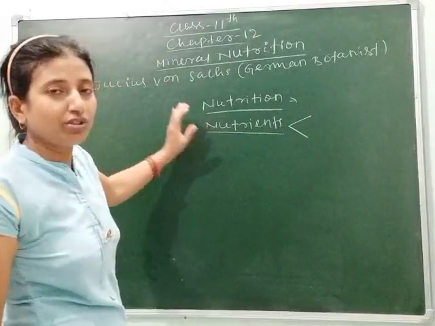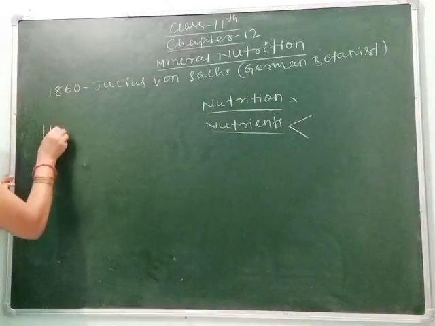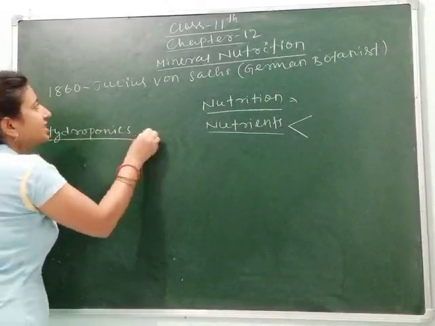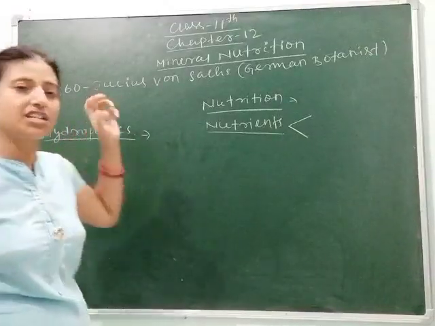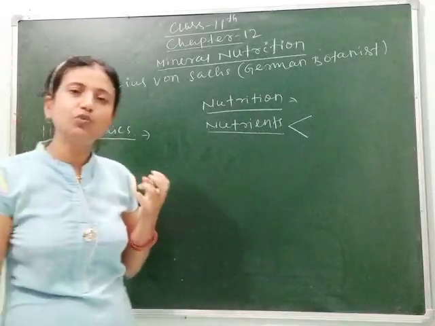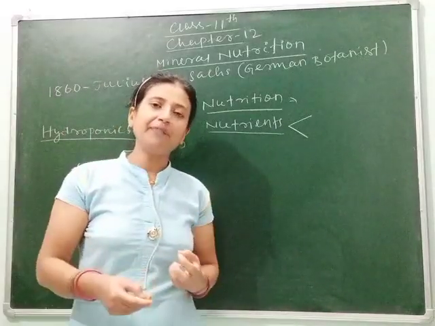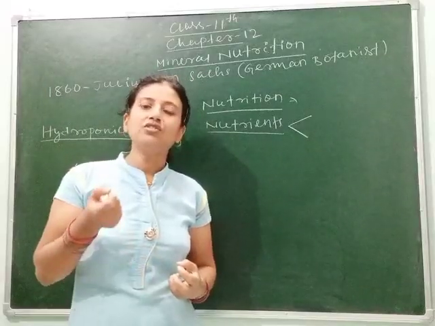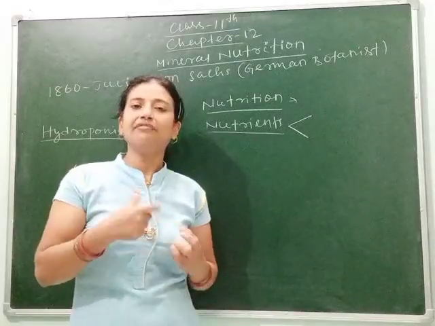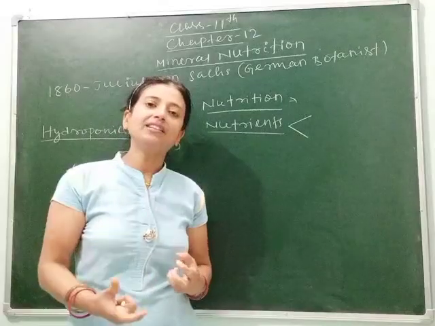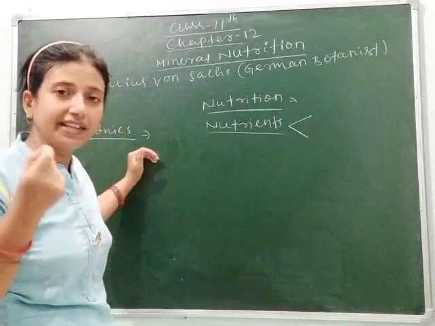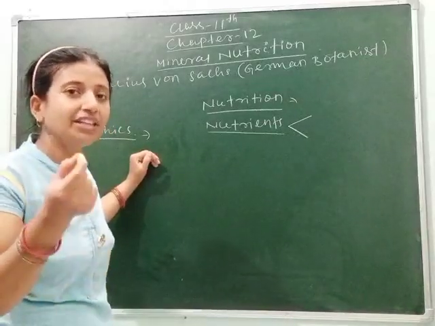Before it, you should know about hydroponics. Hydroponics is the term which is derived by the scientist Julius von Sachs. He told that after his experiment, plants take different types of nutrients from soil by roots. But here, without soil, a plant can be grown. Then how can the plant grow? From where do the nutrients come? The nutrients can be provided through water. So hydroponics is the technique of growing plants without soil.